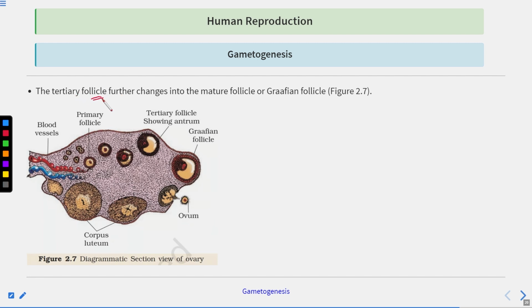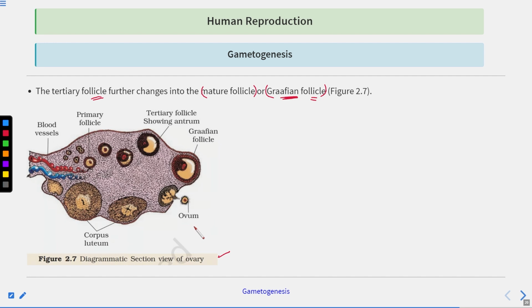Now the tertiary follicle further changes into the mature follicle known as the Graafian follicle. Clear? And the Graafian follicle consists of the ovum. So this is the diagrammatic sectional view of the ovary.